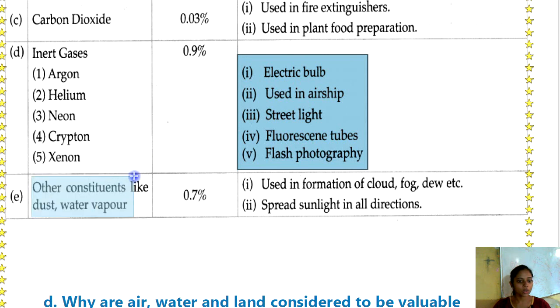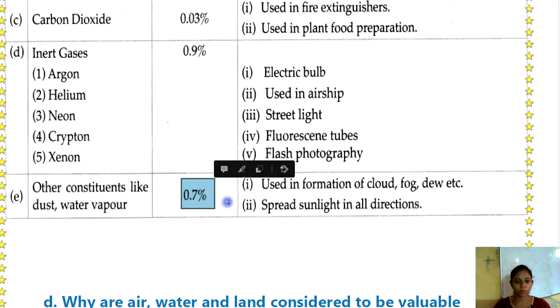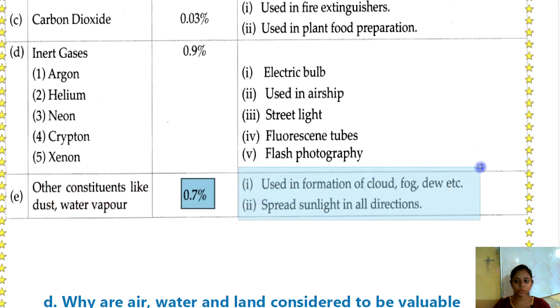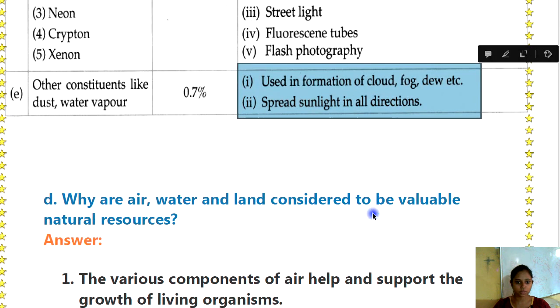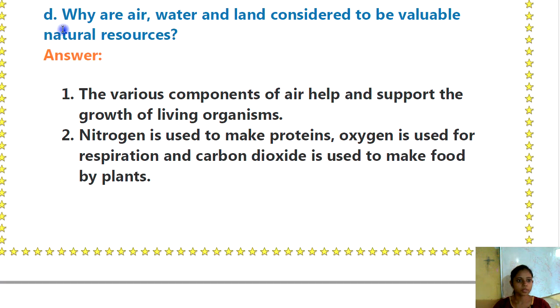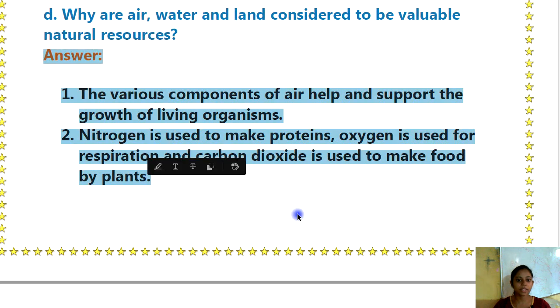Then E, other constituents like dust, water vapor, etc. Proportion is 0.7%. Uses: used in formation of cloud, fog, dew, etc. Spread sunlight in all directions. D. Why are air, water and land considered to be valuable natural resources? Answer: the various components of air help and support the growth of living organisms. Nitrogen is used to make proteins, oxygen is used for respiration and carbon dioxide is used to make food by plants.